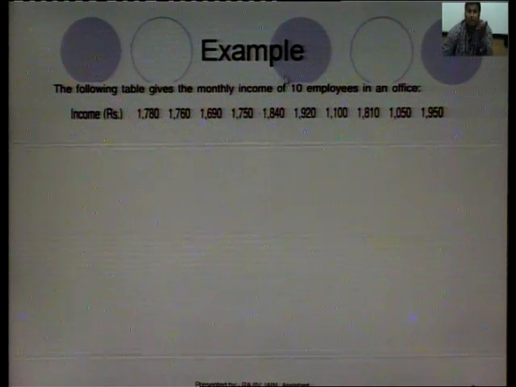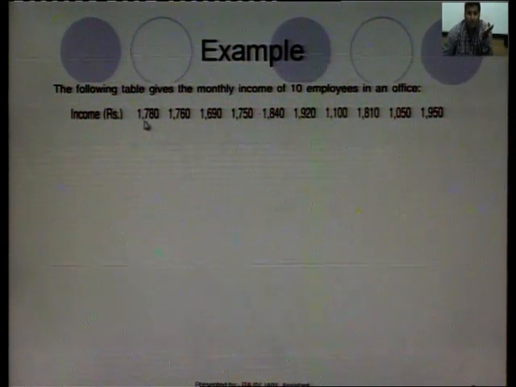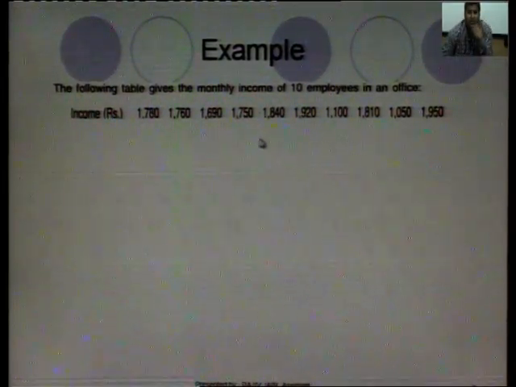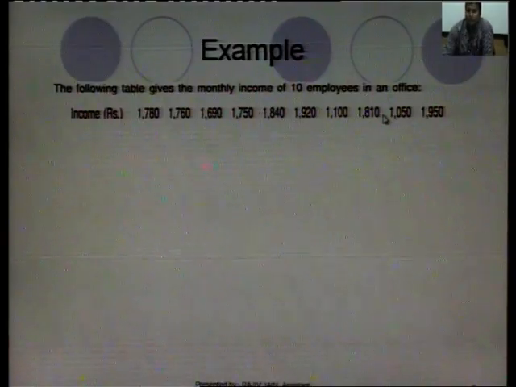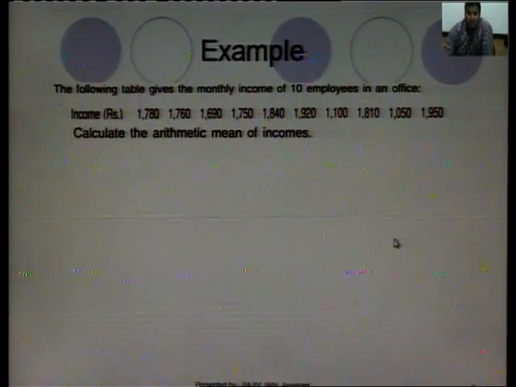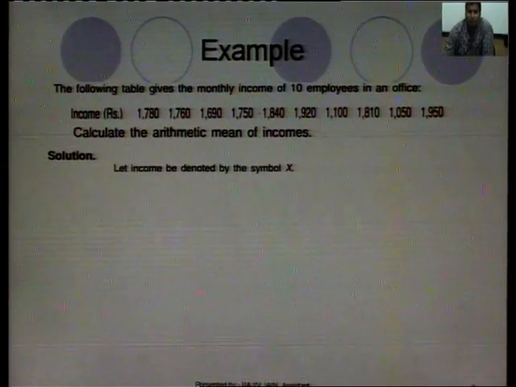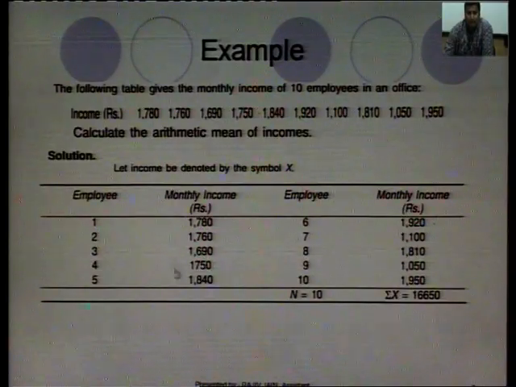For example, the following data gives the monthly income of 10 employees in an office. The salaries are 1780, 1760, 1619, 1750, 1840, 1920, 1100, 1810, 1050, 1950. Calculate the arithmetic mean of the incomes. Simply what we will do? First of all, let the income be denoted by the symbol x.